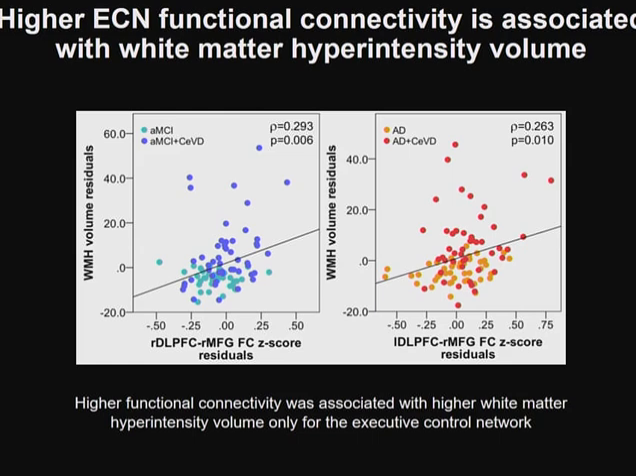The next thing we saw was that higher executive control network functional connectivity that we just saw was associated with higher white matter hyperintensity volume, which is a key marker for cerebrovascular disease in the brain. And this was seen at both the AMCI as well as the AD stage. However, this was not seen for the default mode network functional connectivity. So we postulate that perhaps such increases in executive control network functional connectivity could be representative of cerebrovascular disease in the brain.